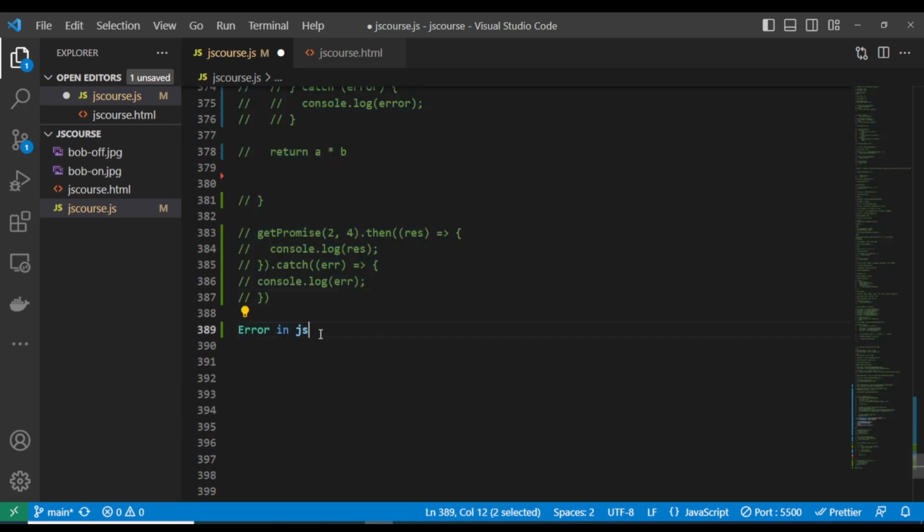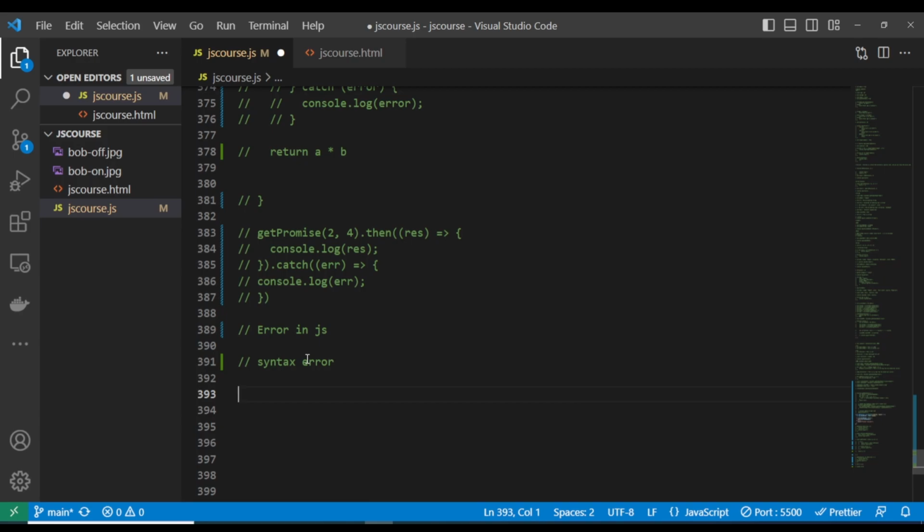We have what you call the syntax error. Let me write about the syntax error. So syntax error means when you write a wrong syntax, it will throw an error.